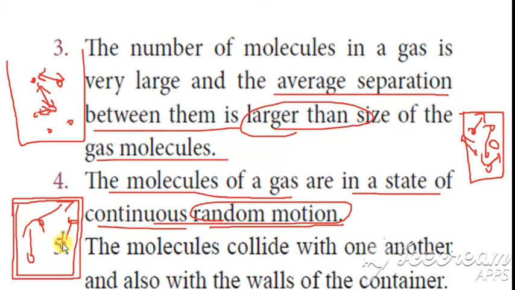While moving, they collide with one another. What do they do? They hit each other, and also they hit the walls of the container. So the molecules collide with one another and also with the walls of the container. This is the fifth point.